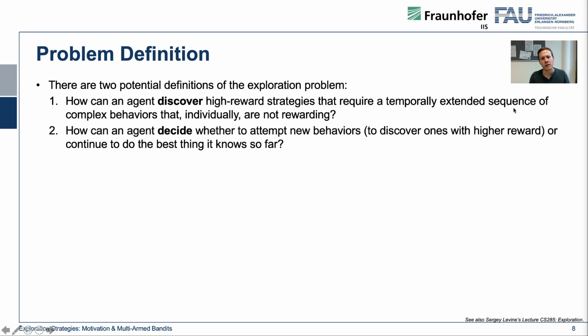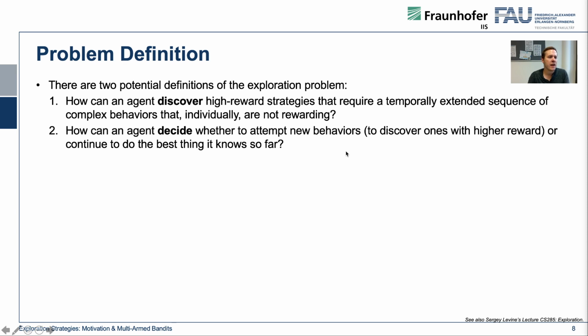Okay, so now we motivated the problem over the RL environments, but how can we formalize the exploration problem a little bit? I borrowed this from Sergey Levine's lecture: there are two potential definitions, and both of them are correct.